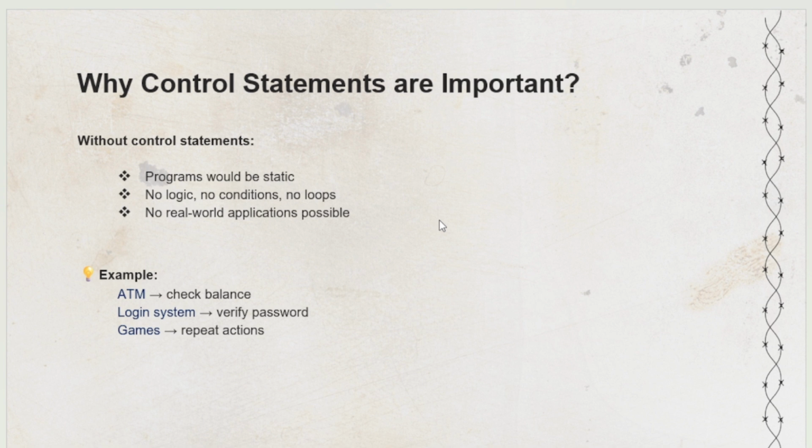If the amount is sufficient and what you enter is valid, then you are able to get the money. Otherwise, you get a message like insufficient balance. The logic working behind this process is a control statement.